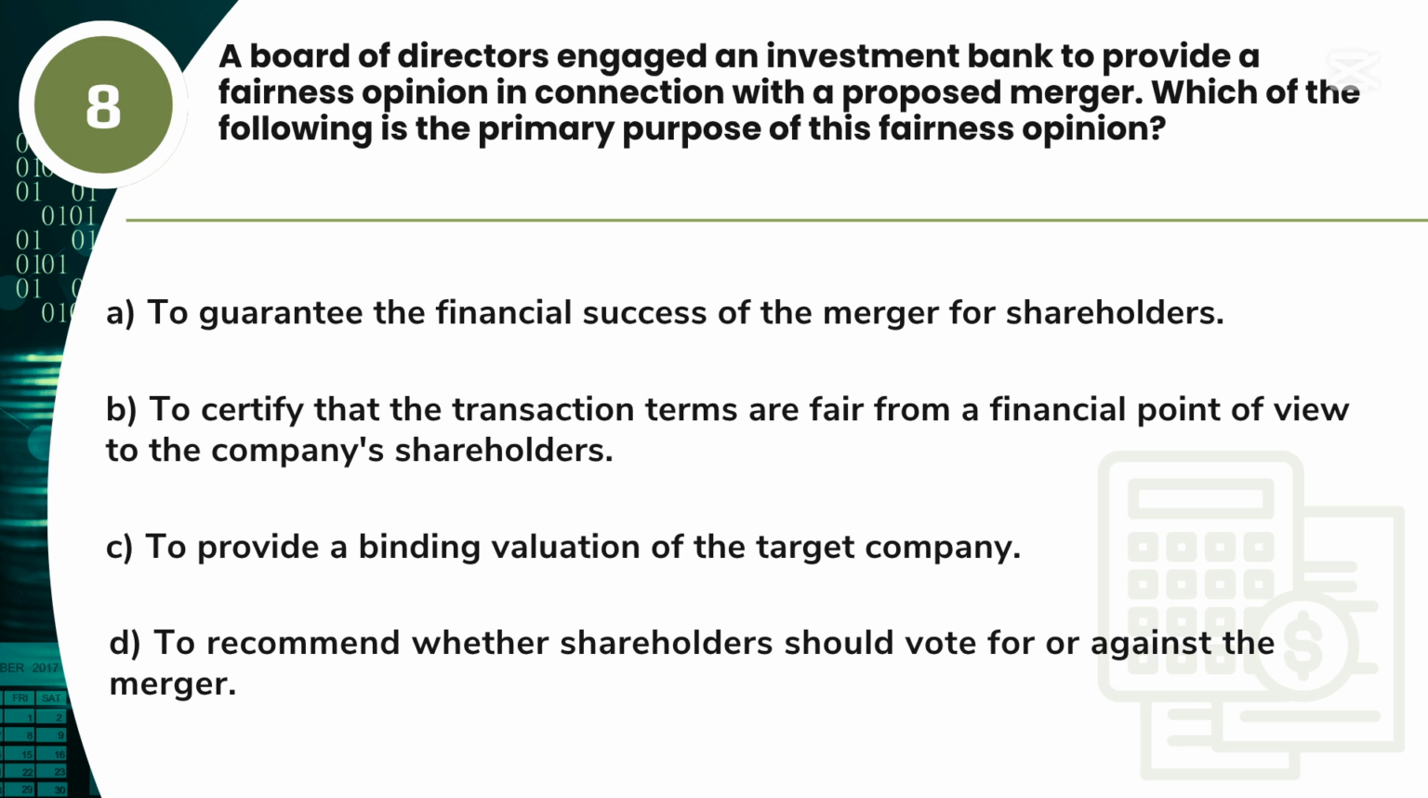Question 8. A board of directors engaged an investment bank to provide a fairness opinion in connection with a proposed merger. Which of the following is the primary purpose of this fairness opinion? A. To guarantee the financial success of the merger for shareholders. B. To certify that the transaction terms are fair from a financial point of view to the company's shareholders. C. To provide a binding valuation of the target company. D. To recommend whether shareholders should vote for or against the merger.